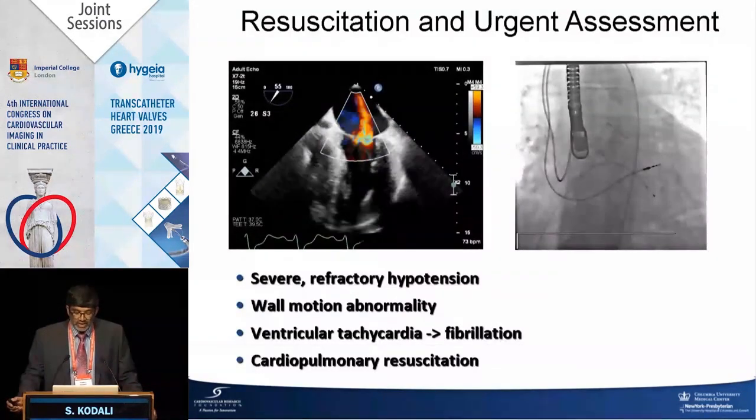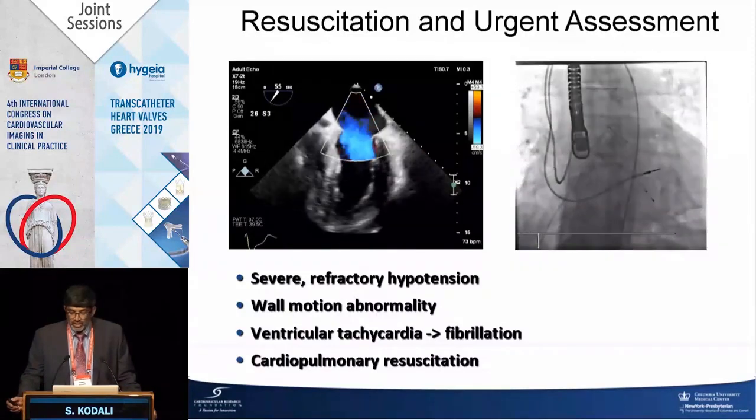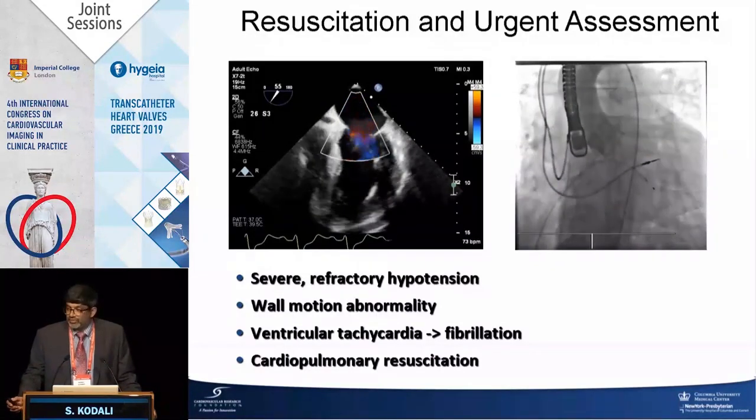Acutely hypotensive, refractory hypotension, wall motion abnormalities. You look at this aortogram, there's no flow in the left coronary.